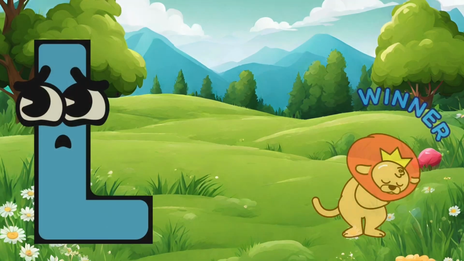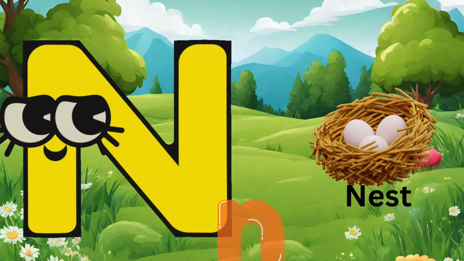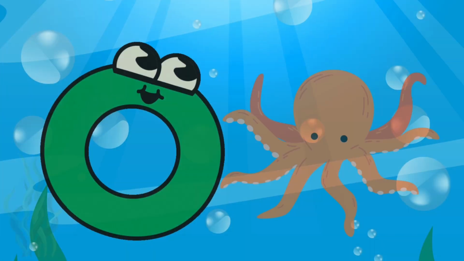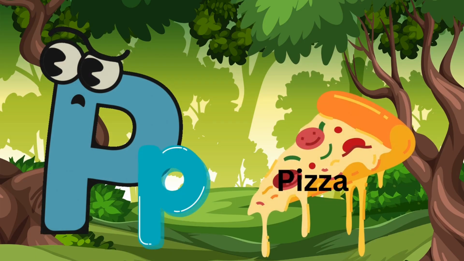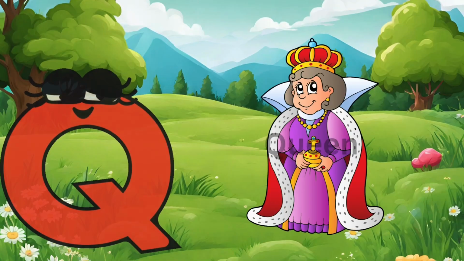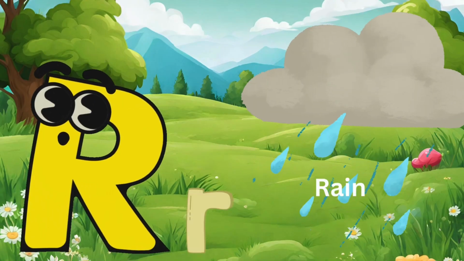L makes an lu sound, as in lion. M makes an m sound, as in monkey. N makes a nu sound, as in nest. O makes an o sound, as in octopus. P makes a p sound, as in pizza. Q makes a qu sound, as in queen. R makes an ru sound, as in rain.